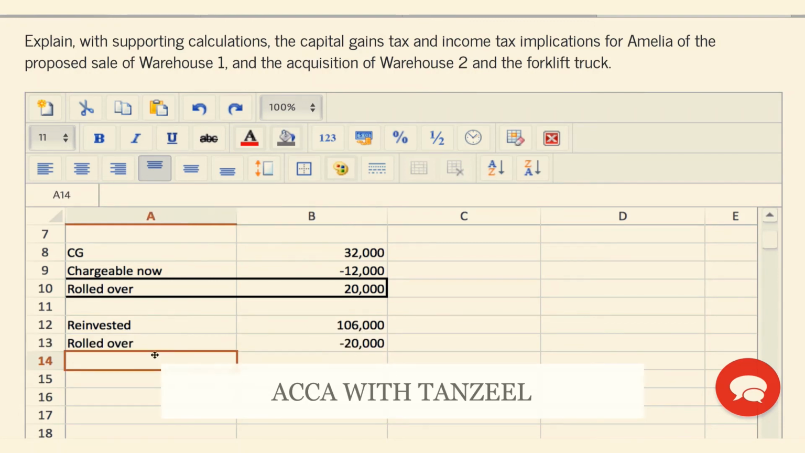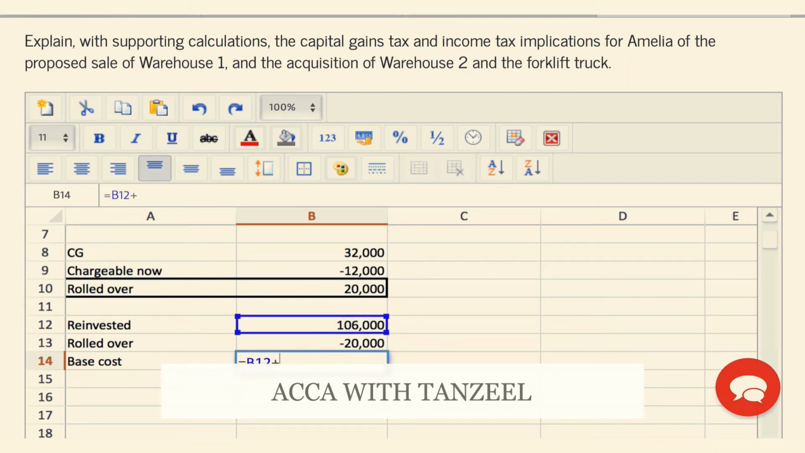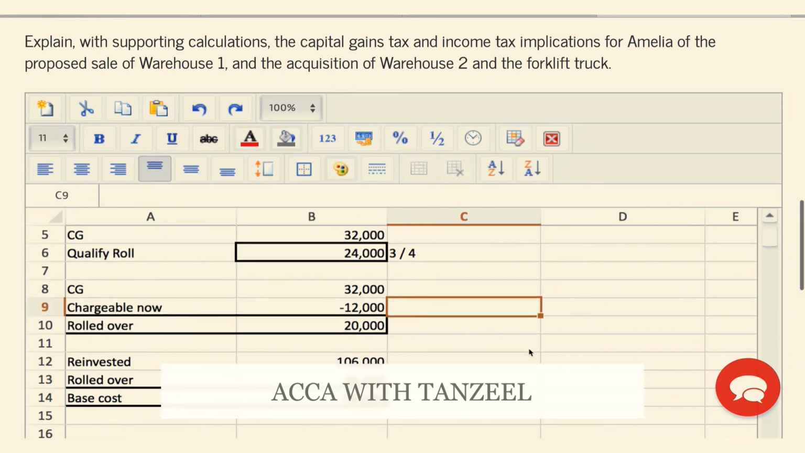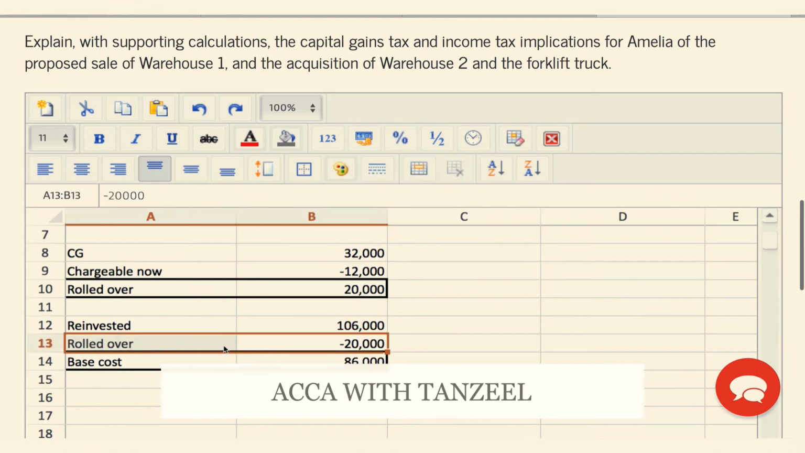So what is the base cost? The base cost is going to be this plus this. This is the base cost of the new assets when she sells them. This is what she can use. Now, just once again, this amount qualified for rollover relief, 3/4 of the gain. But because she had not reinvested 12,000 of what she received, that amount of gain had to be chargeable now, and we could only roll over 20,000 even though 24,000 qualified. And therefore, we subtracted it from the reinvested amount, and this gave me the base cost.